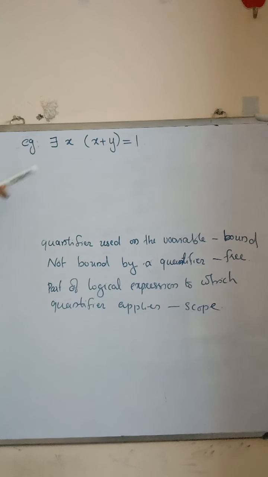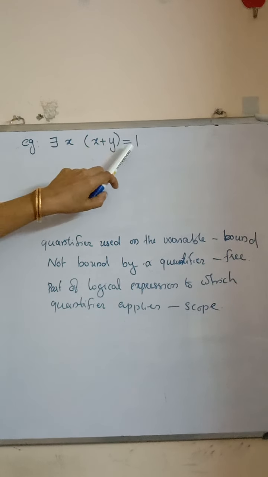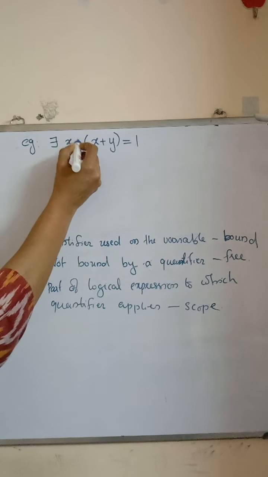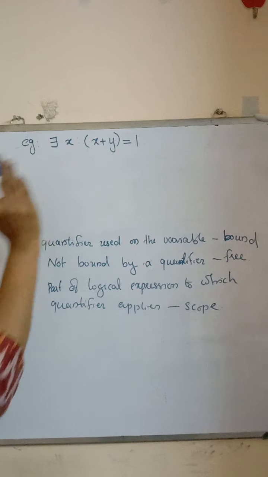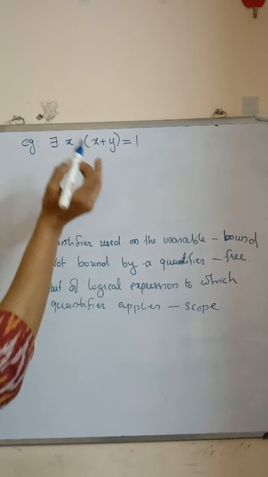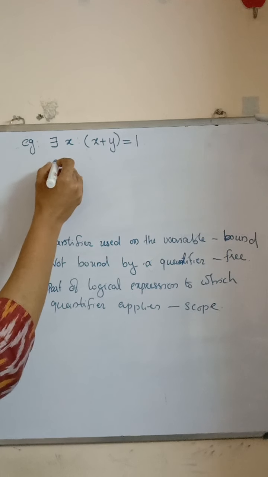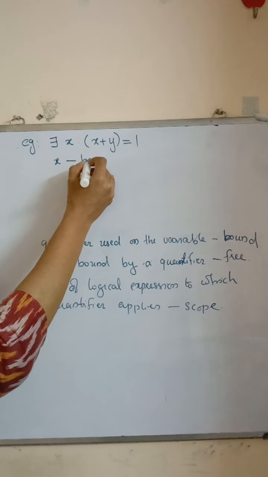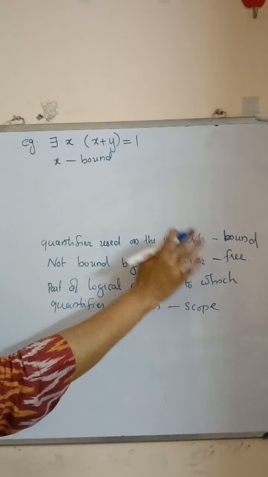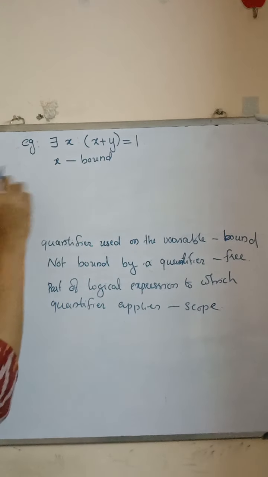Here, in there exists x, x plus y equal to 1, there exists is applied only for x, so the variable x is bound because a quantifier is used on it.